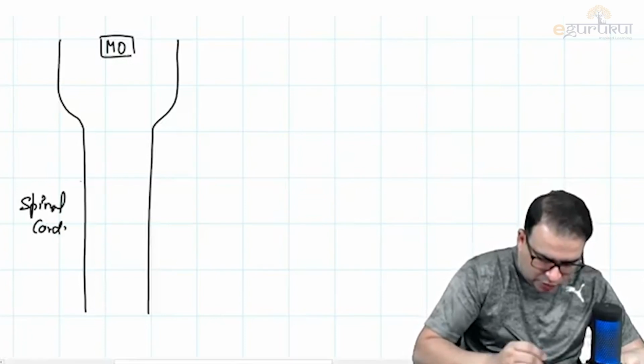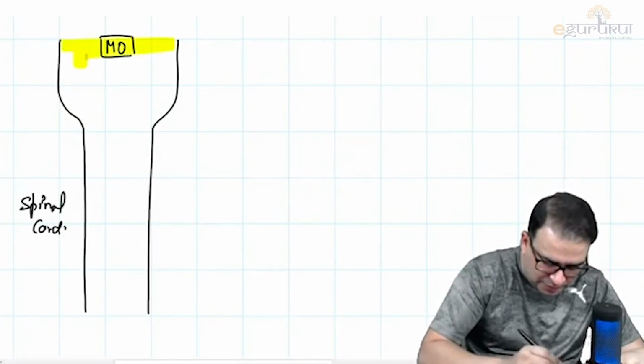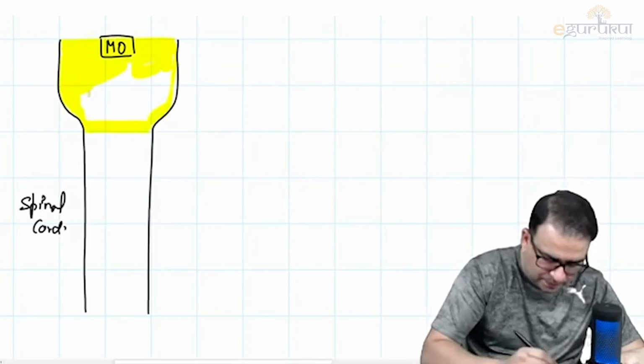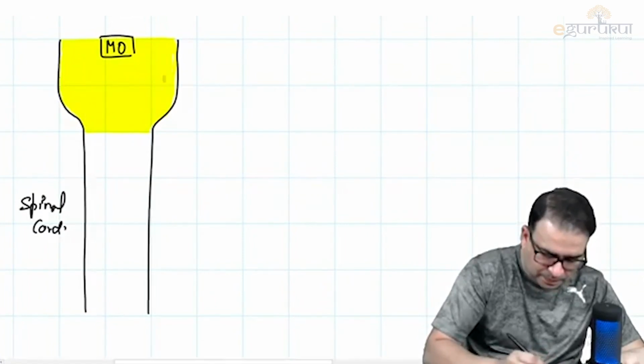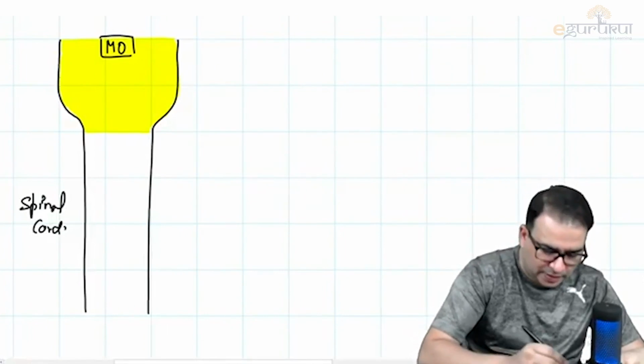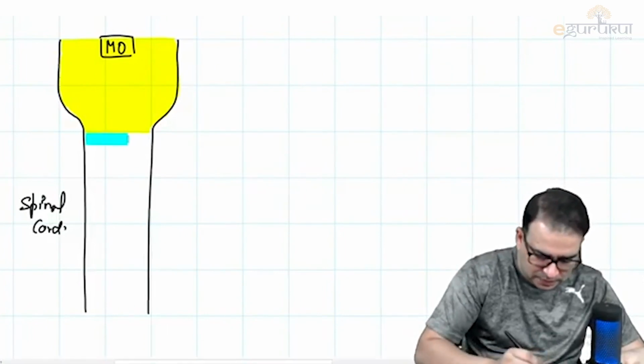And that is spinal cord. Let me differentiate the two. Let's say medulla oblongata is still here. That's medulla oblongata. And the rest everything here, this is the spinal cord.